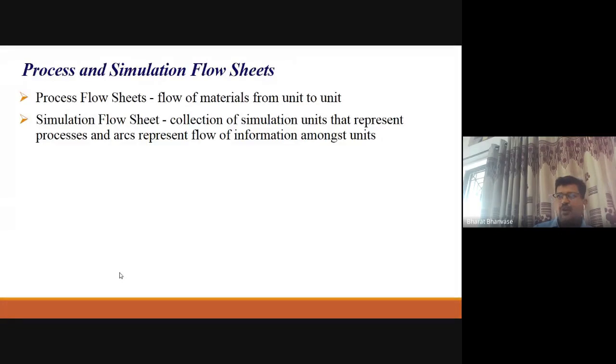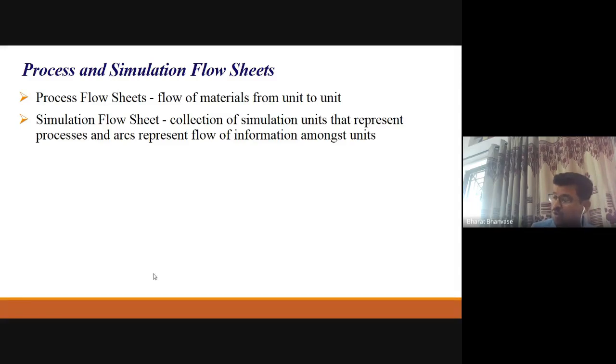Suppose you have a large reactor and there is inefficient stirring, and that's why some dead zones are created in the reactor. That part is not taking part in the reaction; it is a separate part. Sometimes there is bypass, that means material coming in is quickly going out. So we have to represent those things in a process flow diagram while developing the mathematical model.